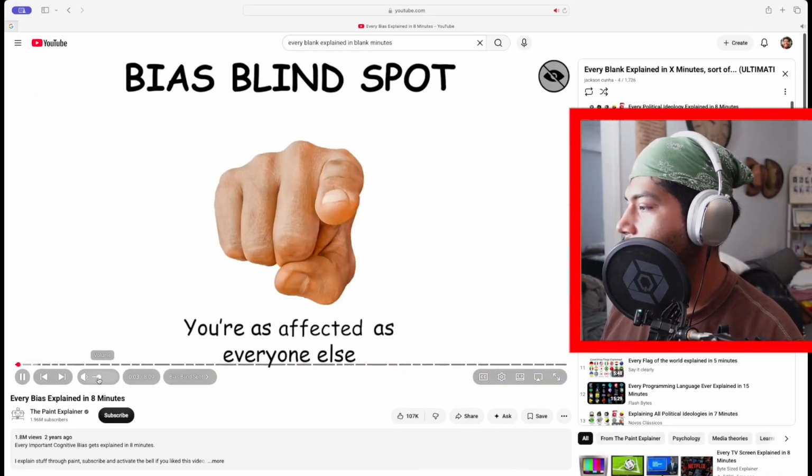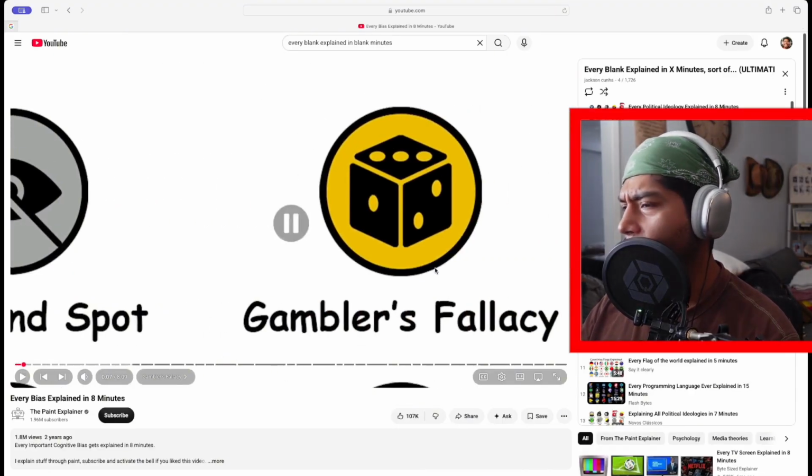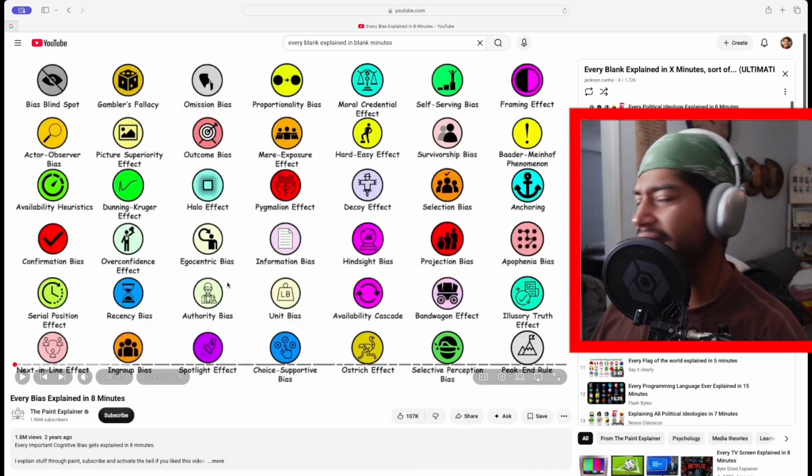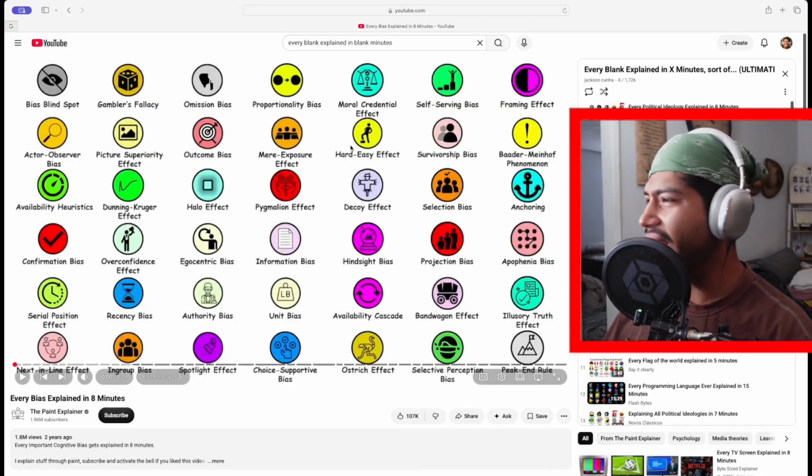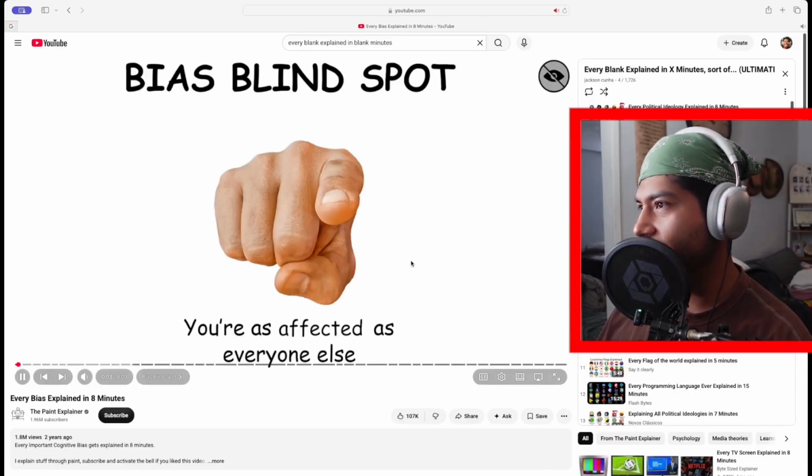to think that oneself is less affected by cognitive biases compared to others. Gambler's fallacy. Okay, I did not catch that. Did you guys catch that? I did not catch that. Bias blind spot. That's the first one? I don't even know what it is. The tendency to think that oneself is less affected by cognitive biases compared to others.